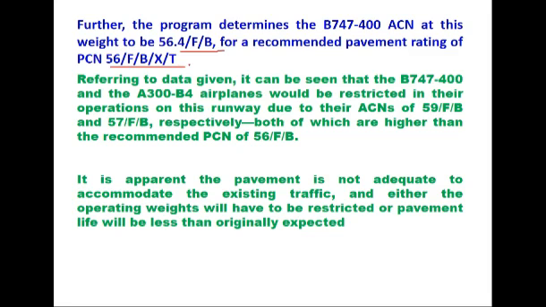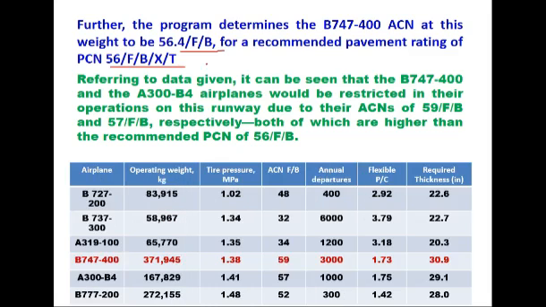Now again, if you refer to the data given, it can be seen that Boeing 747 and A300, that is A300B4, this aircraft would be restricted in their operations on this runway. ACN of Boeing 747 is 59 and ACN of A300 is 57, whereas PCN number which is reported by the software is 56, and therefore these two aircraft are not safe on this pavement.